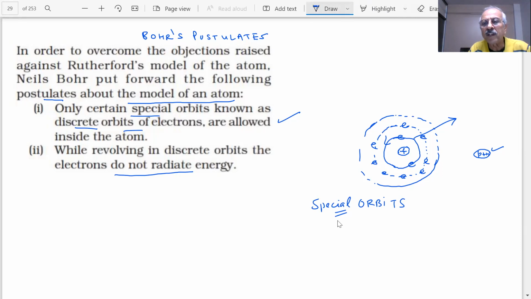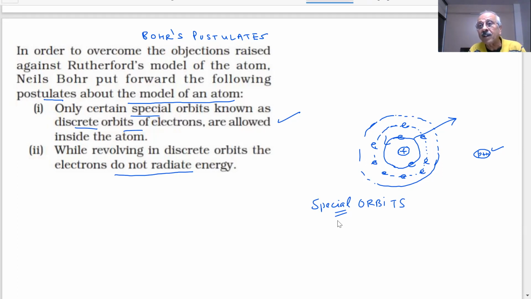So if the electron moves in it, there is no radiation of energy. There is no loss of energy. Now you will say this is a charged particle, so why is there no loss of energy? This is a postulate he is making. If a loss of energy took place, then what would happen? The electron would fall inside the nucleus, but it doesn't fall.